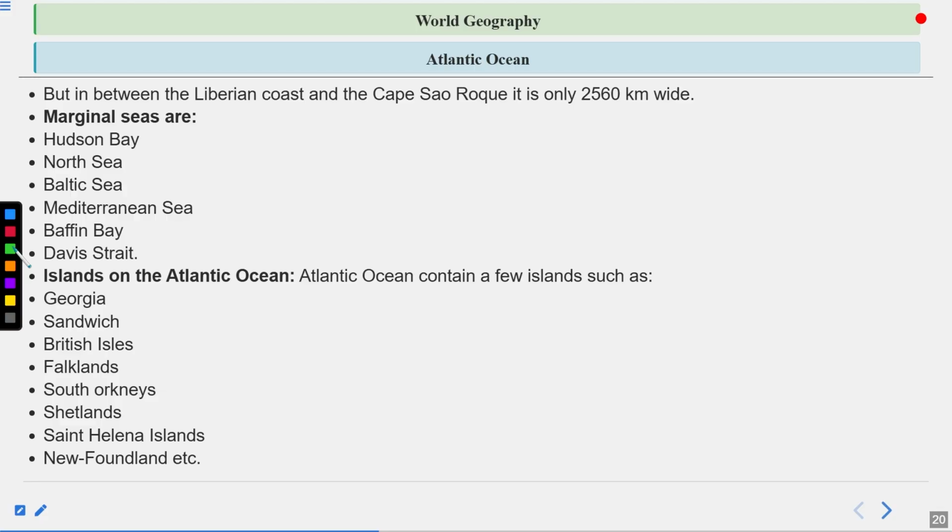And we all know that Greenland is found at the northernmost point of the Atlantic Ocean, and it touches the Atlantic as well as the Arctic on the north side, and it is the largest island in the world.